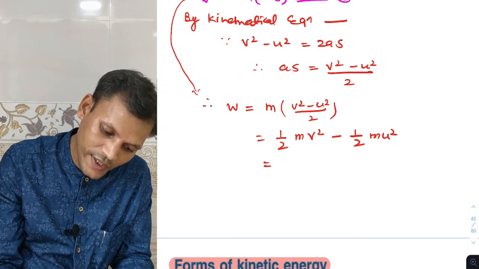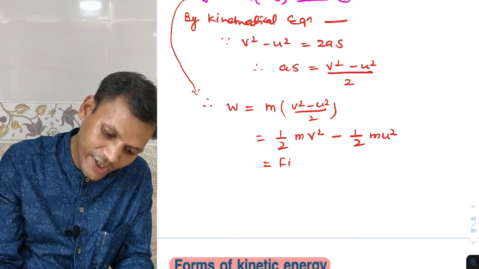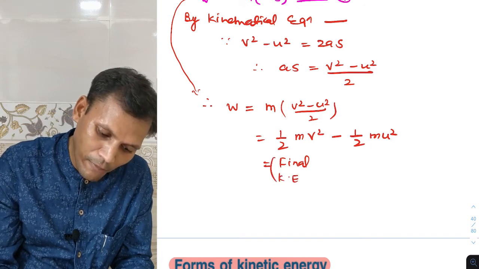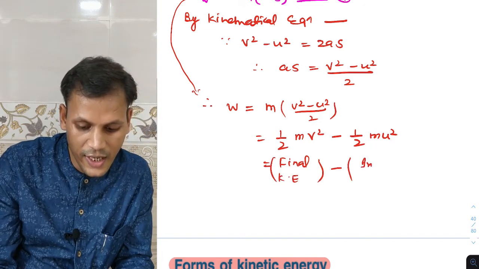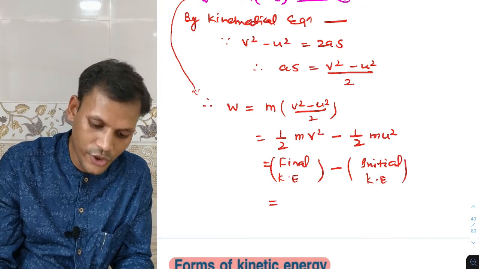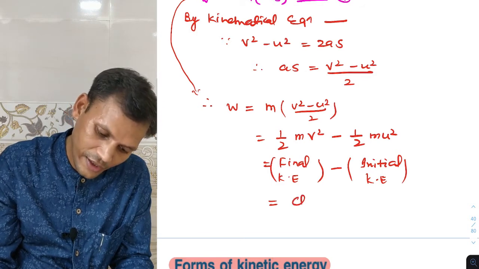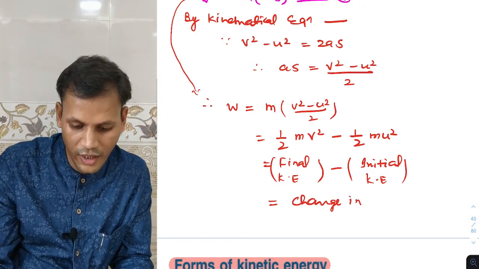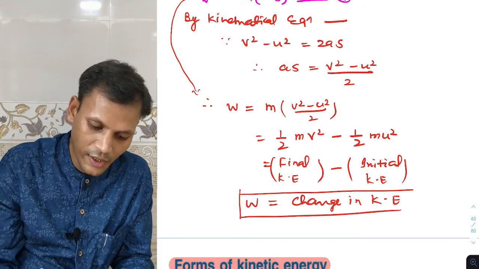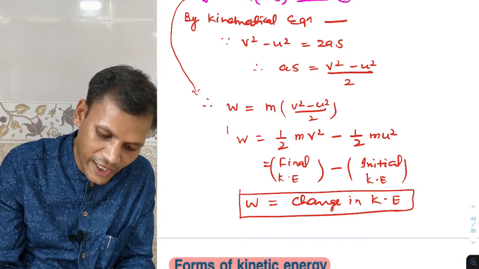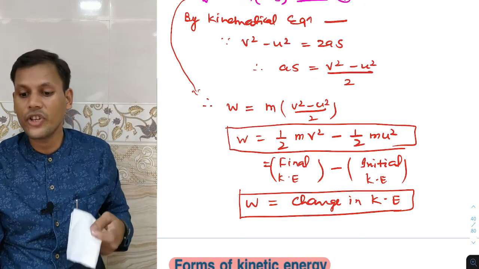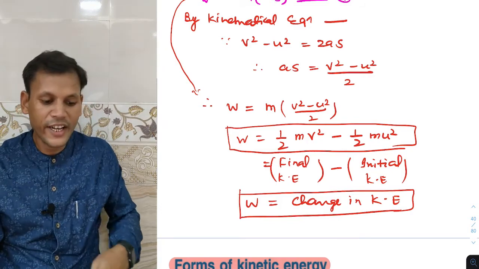So this is final kinetic energy minus initial kinetic energy. So this is equal to change in kinetic energy. So this work done is in the form of change in kinetic energy, and this is the statement of the work energy theorem. So what is the work energy theorem?